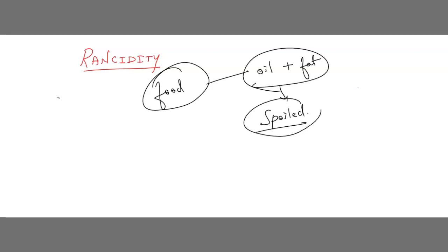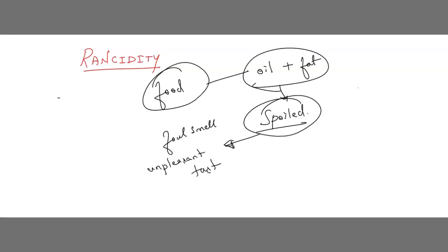Understood? Spoil होने के साथ साथ क्या होगा, once they get spoiled, we also get a foul smell, a very bad smell. In that food we can see a very bad smell, and it is very unpleasant to eat. Correct? It is not fit to eat. It means unpleasant to eat.